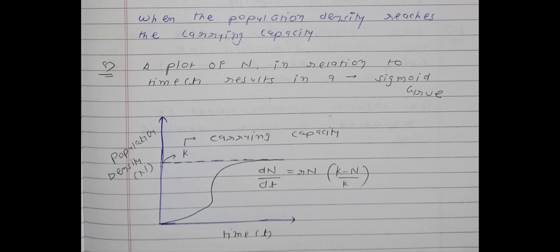The equation will be dN by dt is equal to rN into (K minus N) upon K. See, dN by dt is equal to rN is the equation for exponential growth, but now we are adding K minus N upon K. So this equation will be for the logistic type of growth.